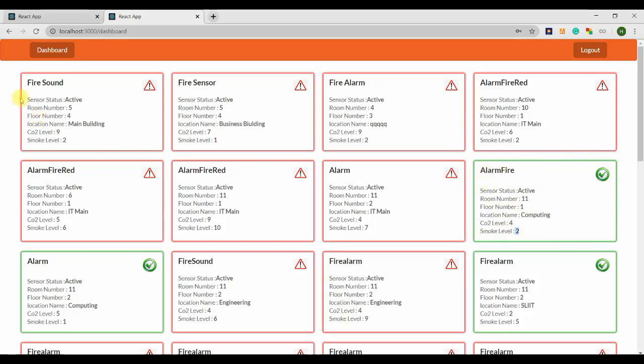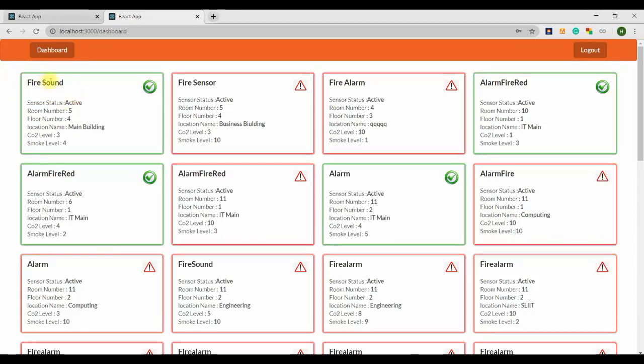Our system refreshes every 40 seconds. You can see, yes, the border color changed from red to green, the CO2 level changed to 3 and the smoke level is less than or equal to 5. It is okay, the sensor.